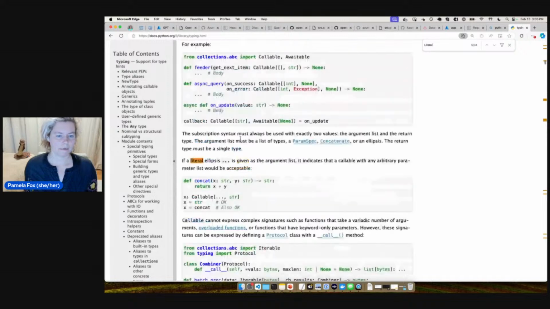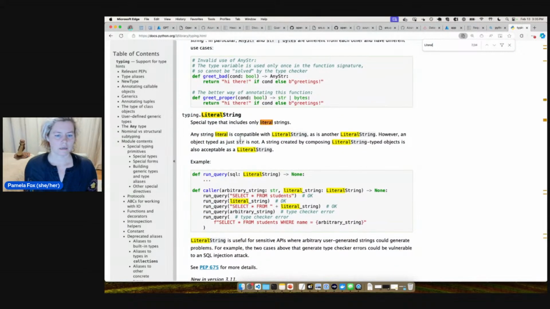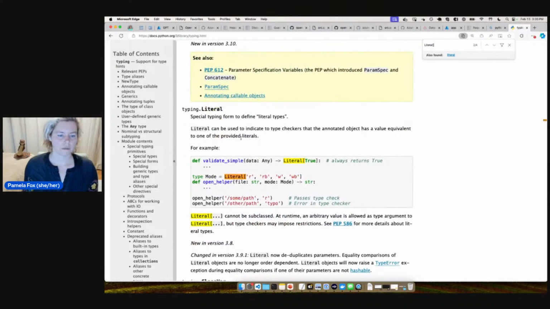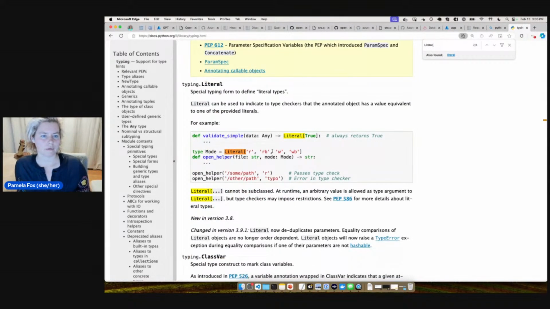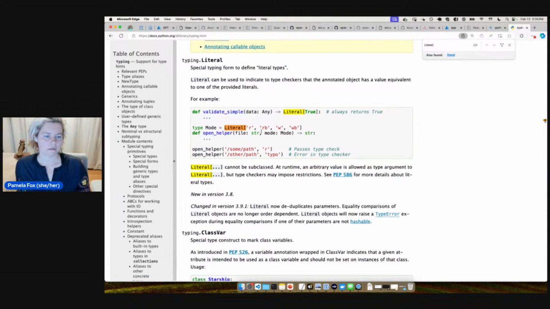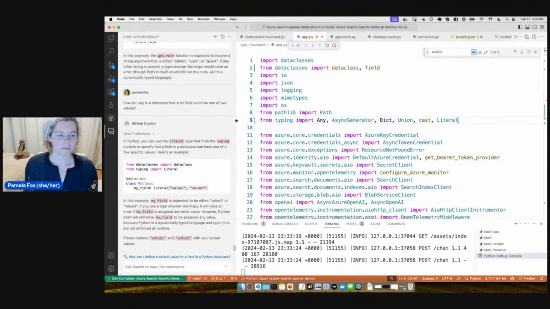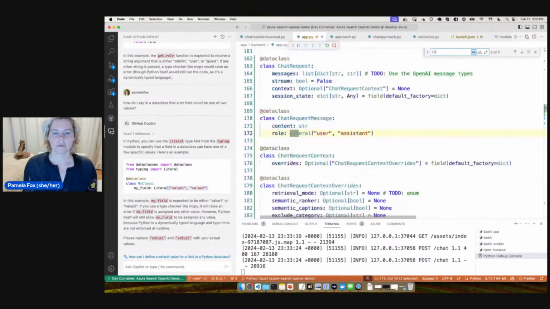Okay, so there's the PEP, literal string, literal. Oh, look, there's the example. So type mode equals literal to one of the provided literals. Okay, so it does seem to be in the typing module, new in version 3.8. So maybe it was in typing extensions before then. All right, so we got literal.